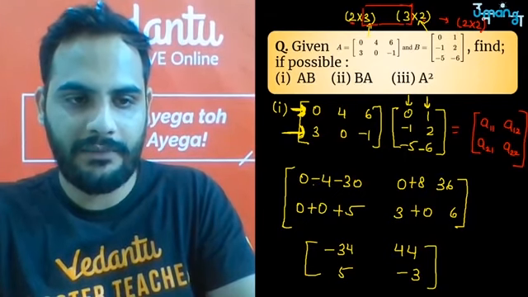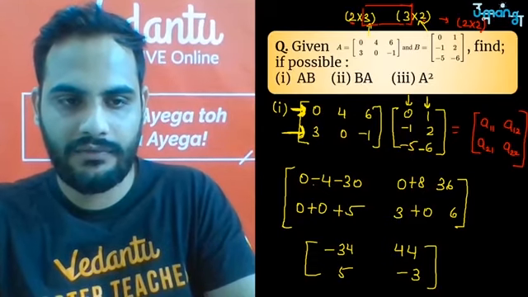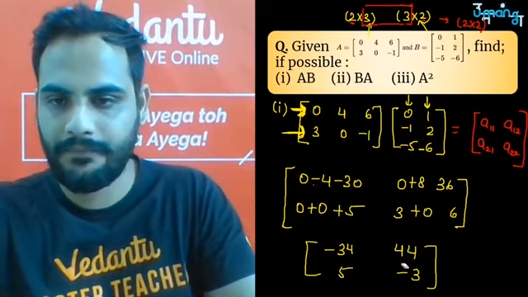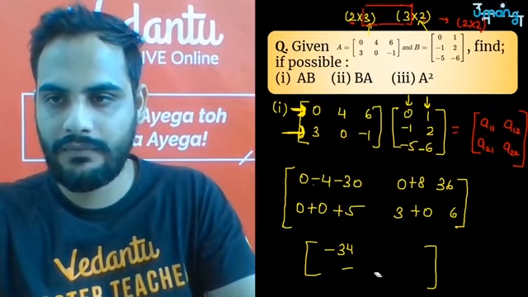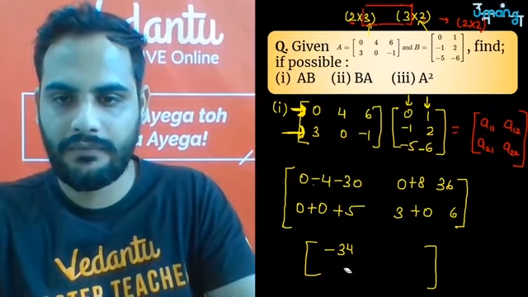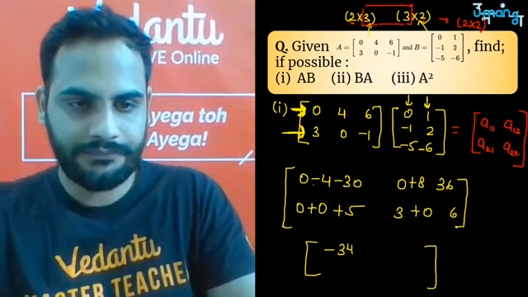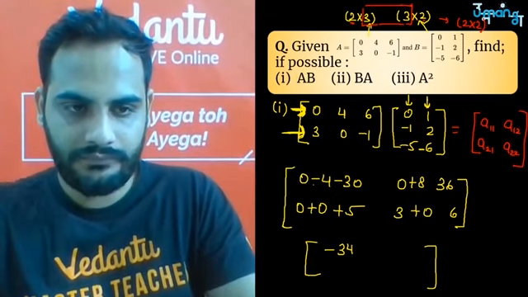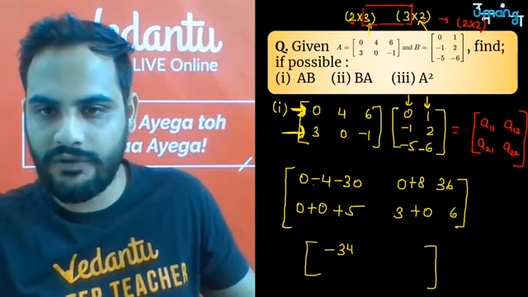थोड़े बहुत changes करने पड़ेंगे. Let's do those changes. Second row with the first column, first row with the first column, तो ये तो same ही है.